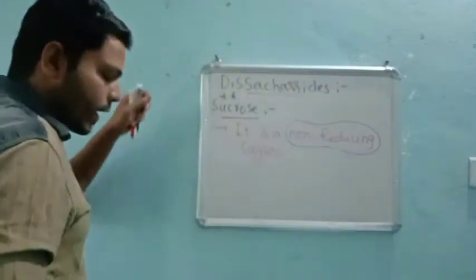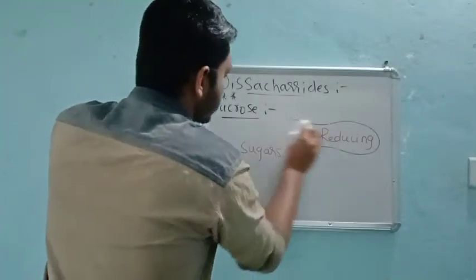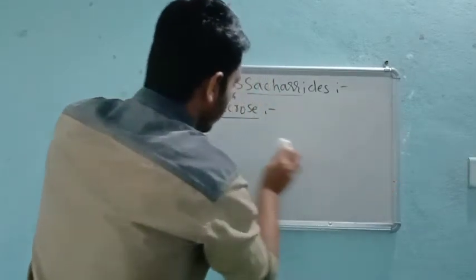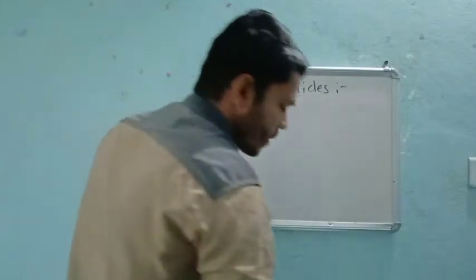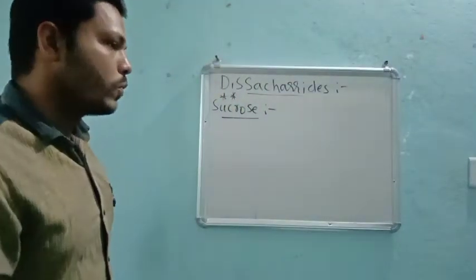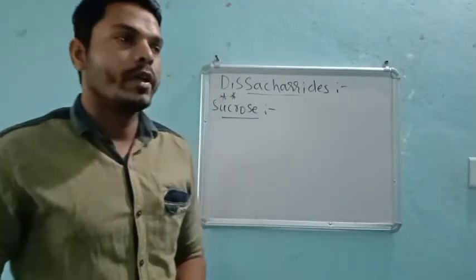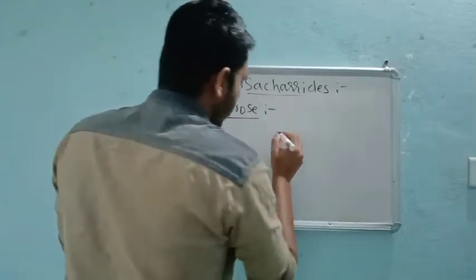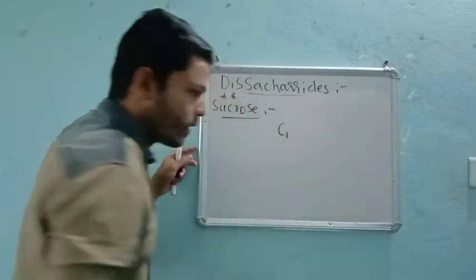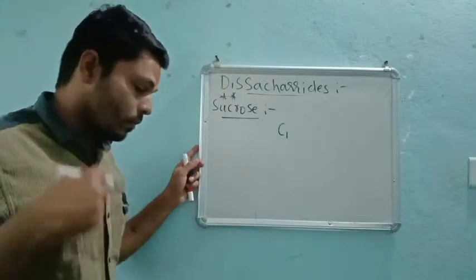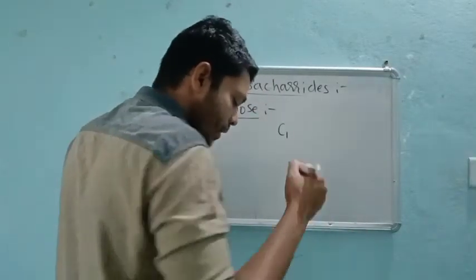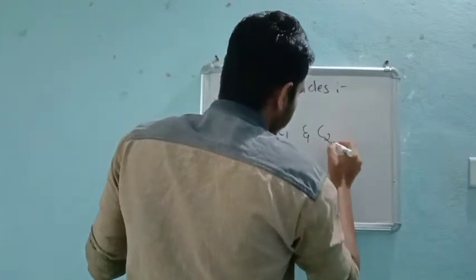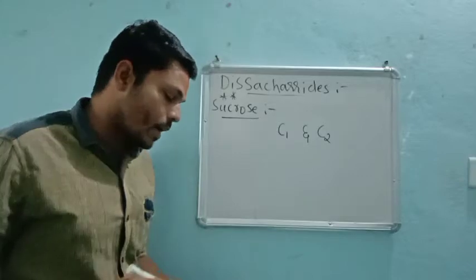Next, hydrolysis of sucrose brings what? D plus glucose as well as D minus fructose. And one more point is how these two monomeric units are linked. The glycosidic linkage takes place between C1 of one monosaccharide and C2 of the other monosaccharide unit.